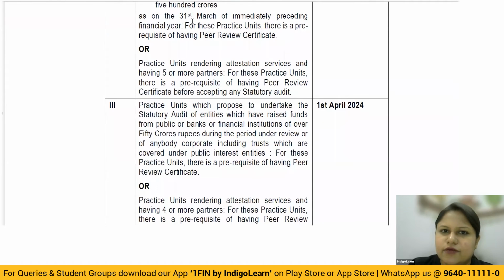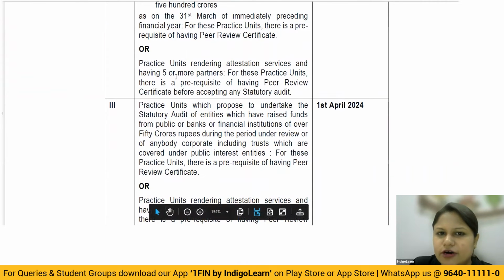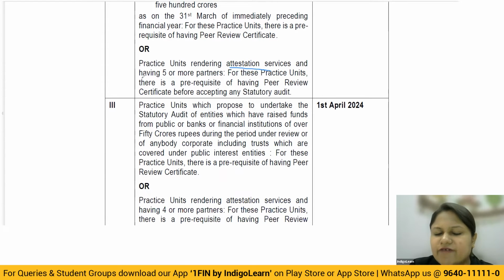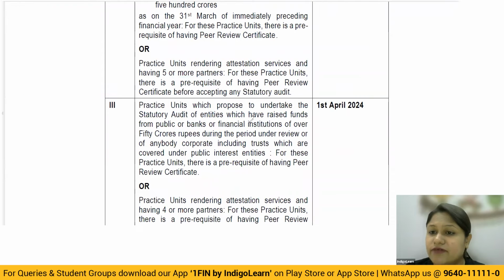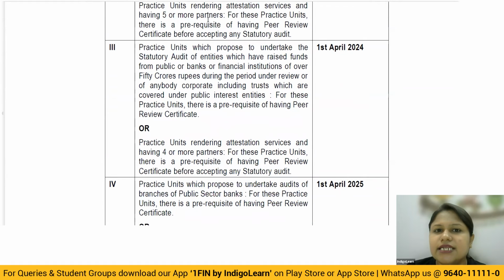Or what they say is, any particular firm or practice unit rendering attestation services and having 5 or more partners. So at any point in time, if you have 7 partners and you're providing assurance services, then you compulsorily require a peer review certificate. If you don't have one, you cannot take up audit. That's very simple. And that is from 1st April 2023. Now they've extended it.